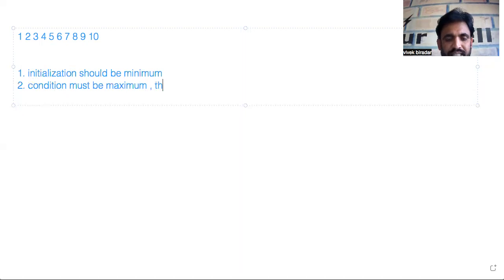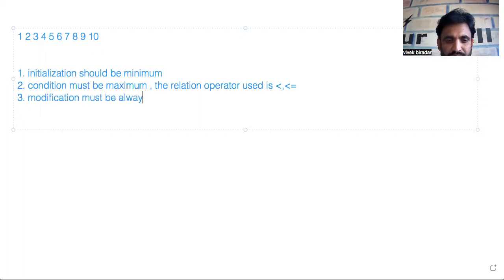Inside the condition, the relational operator used is less than or equal to. If my pattern is going in incremental order, my initialization must be minimum and the condition must be maximum. The relational operator used in the condition must always be less than or equal to. Coming to the third point: sir, how about the modification? My modification must always be plus plus or plus. It is only addition, nothing else.